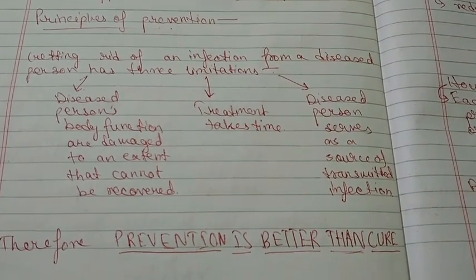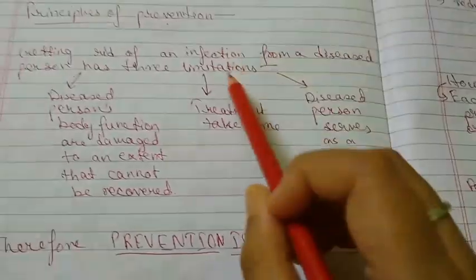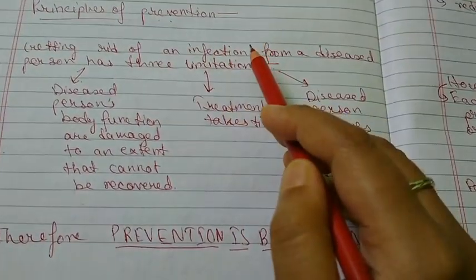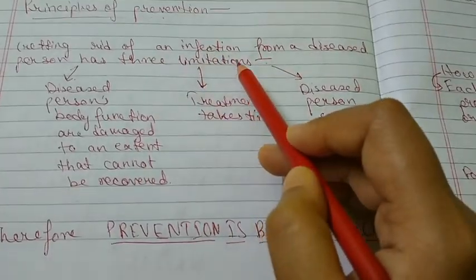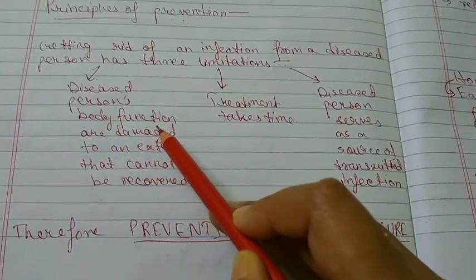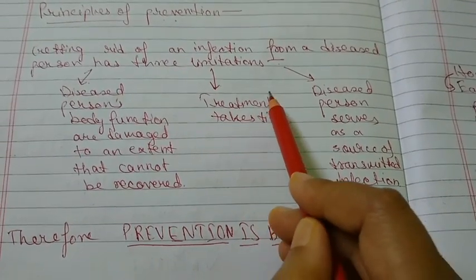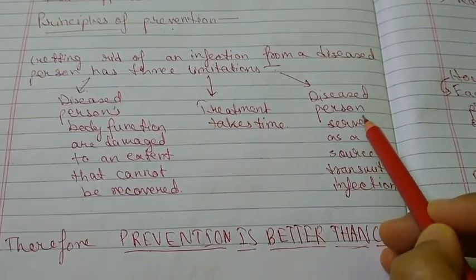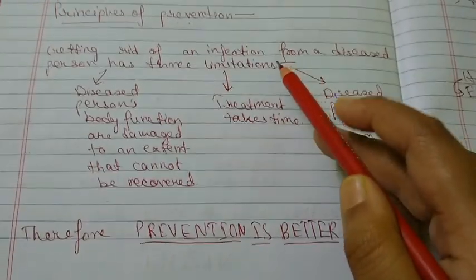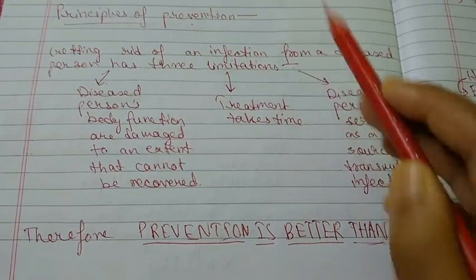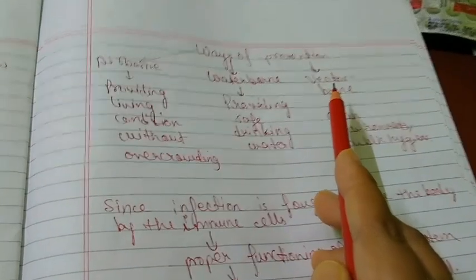So there is an alternative to treatment, that is known as prevention. There are principles of prevention. So we have seen that if you want to get rid of the infection from the diseased person, it has several limitations. Firstly, the diseased person's body functions are damaged to such an extent that it cannot be recovered. Also, the treatment takes time. The diseased person will serve as a source of transmitted infection. So due to these limitations, we have chosen an alternative to treatment, that is prevention, because we know prevention is better than cure. There are several ways of prevention.